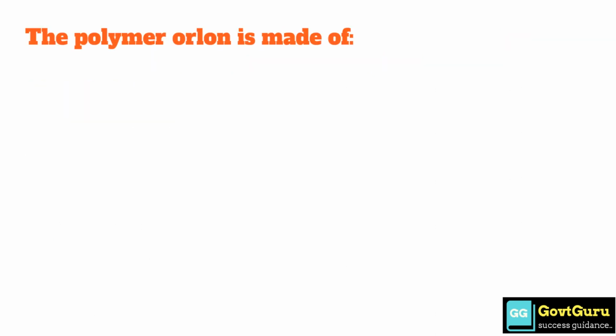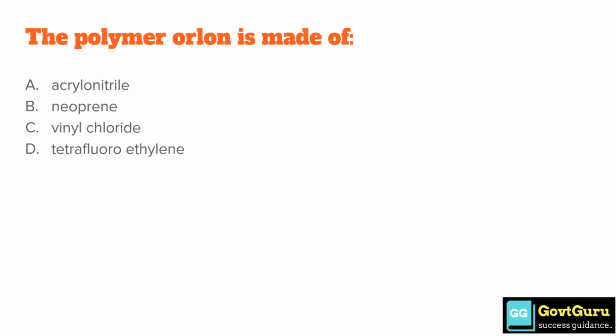The polymer Orlon is made of option A, acrylonitrile. Option B, neoprene. Option C, vinyl chloride. Option D, tetrafluoroethylene. The answer is option A, acrylonitrile.